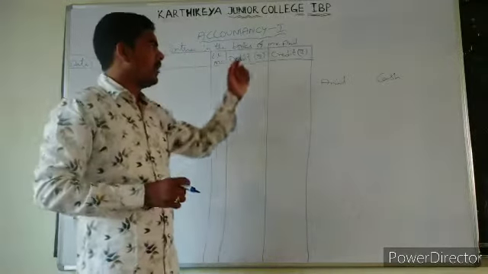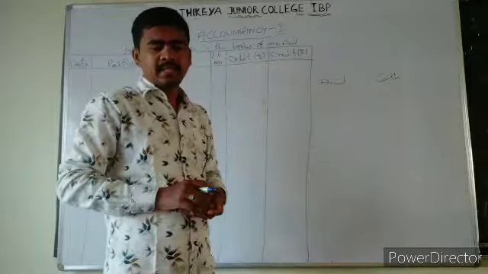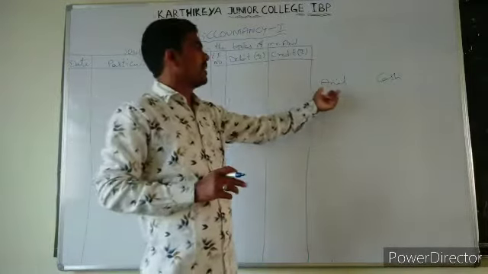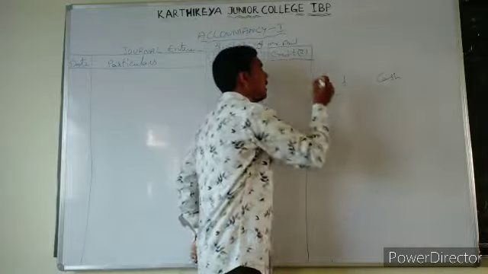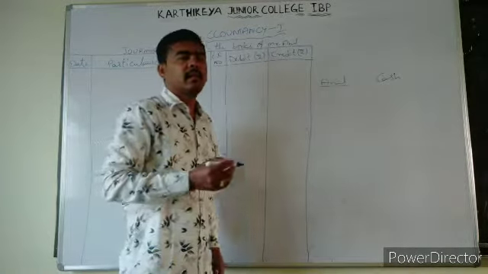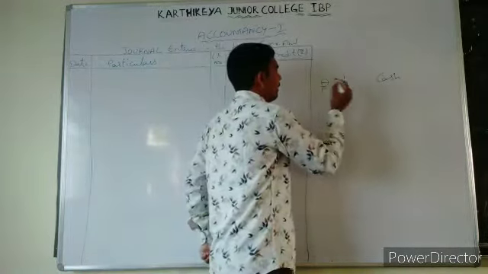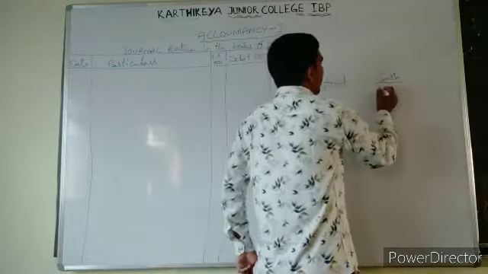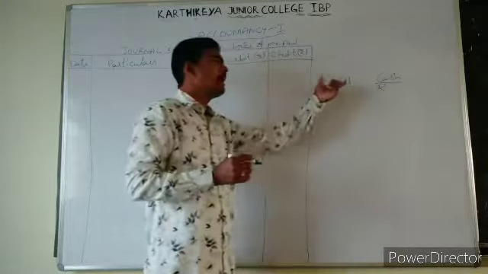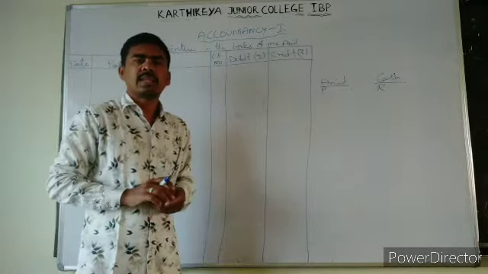Okay. Now let us see. We have two aspects over here. That is Mr. Anil and cash. Anil means, where do you find this Anil? In personal account. Next, cash is a real account. So Anil has started the business with cash.